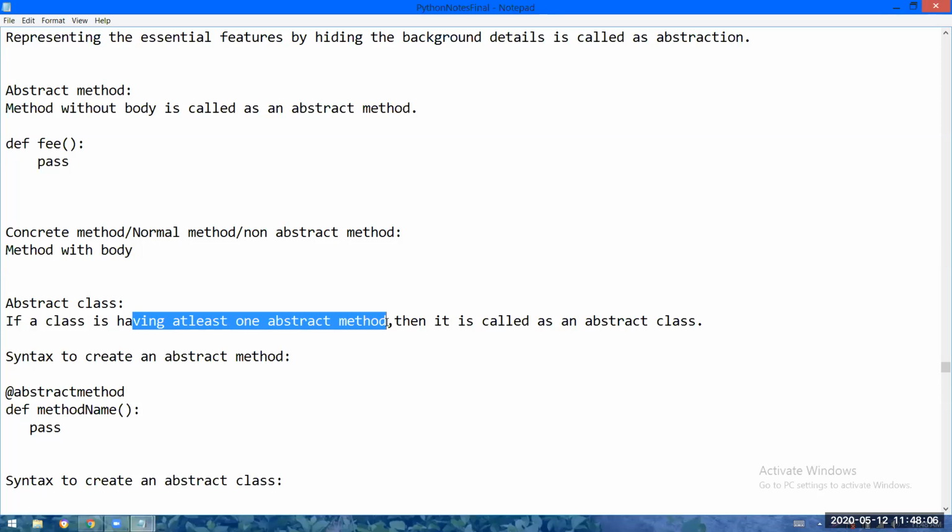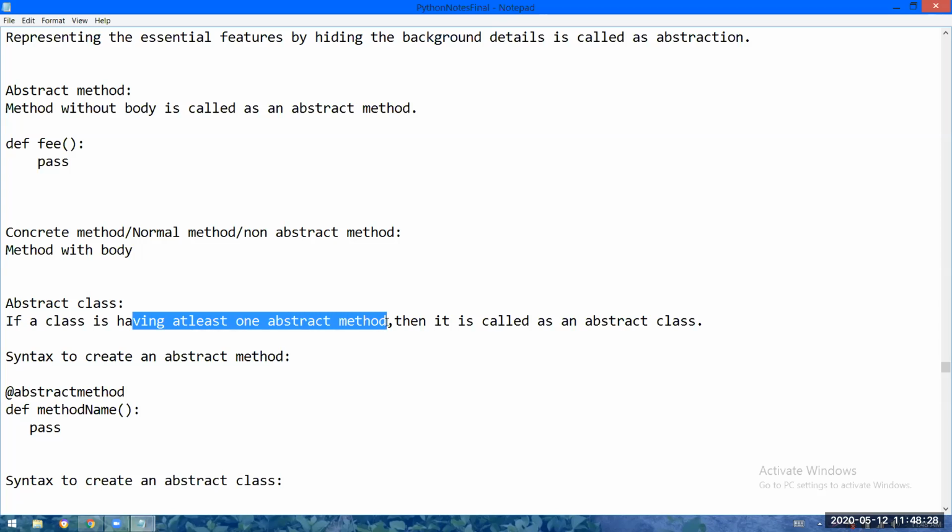Let us say a class is having 99 normal methods, but one abstract method is there. Then please tell me, will that class become a normal class or an abstract class? Abstract class. A class with at least one abstract method is called an abstract class.